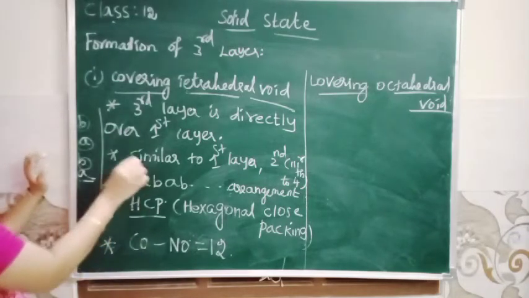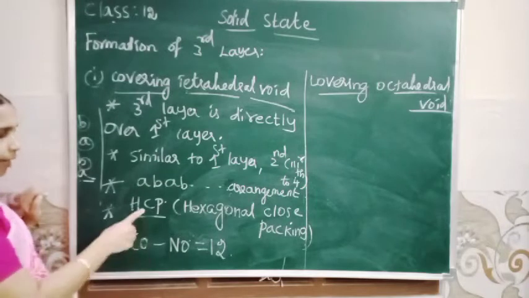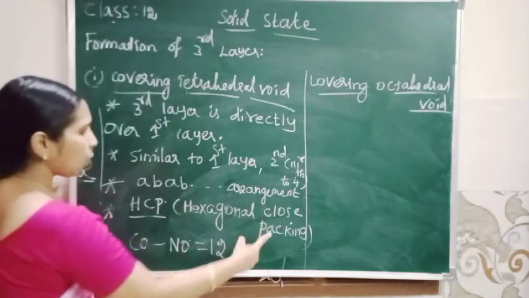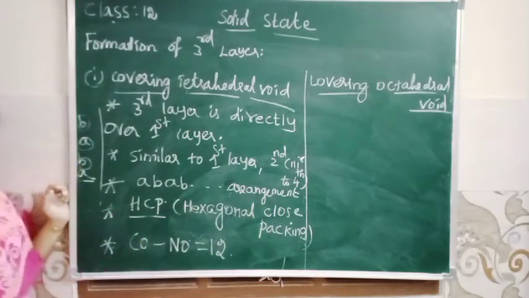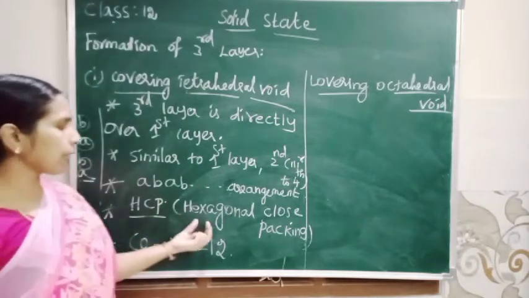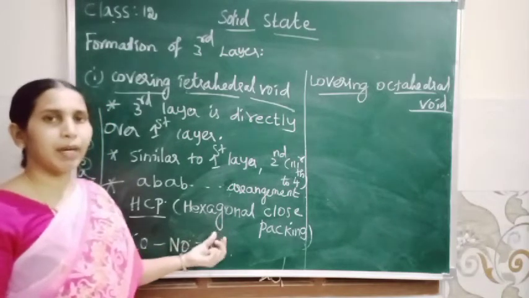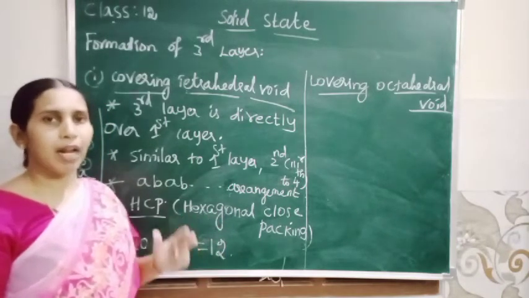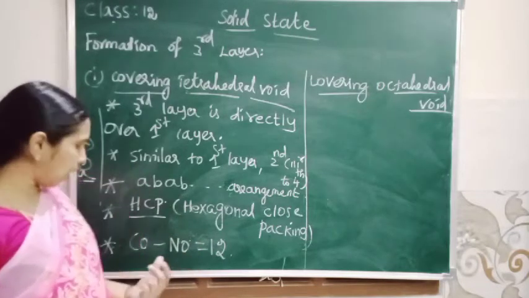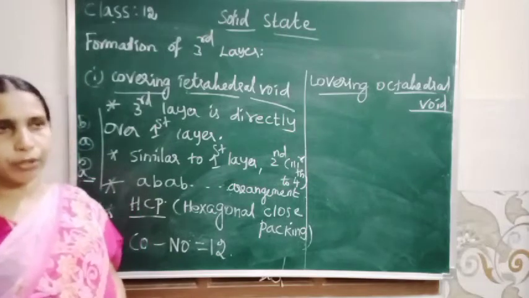Okay. So this type of arrangement is known as HCP arrangement, that is hexagonal close packing arrangement. Okay. So here 6 spheres are in contact with neighboring 6 spheres. So number of nearest neighbors equal to 12. So that is the coordination number. Coordination number equal to 12.